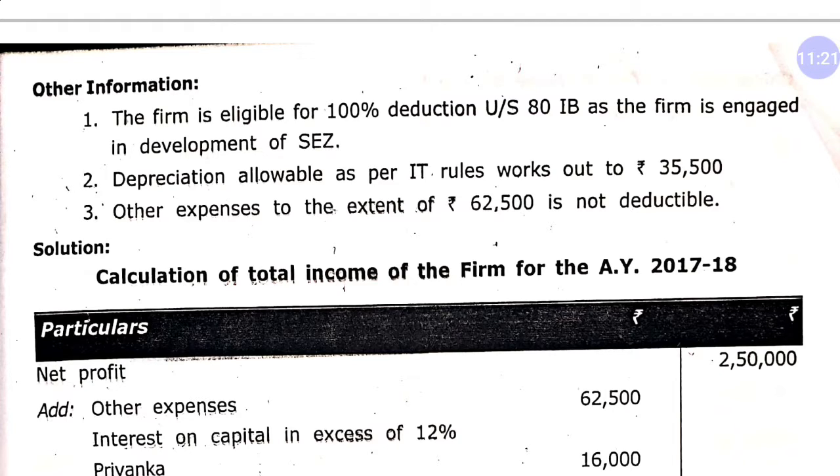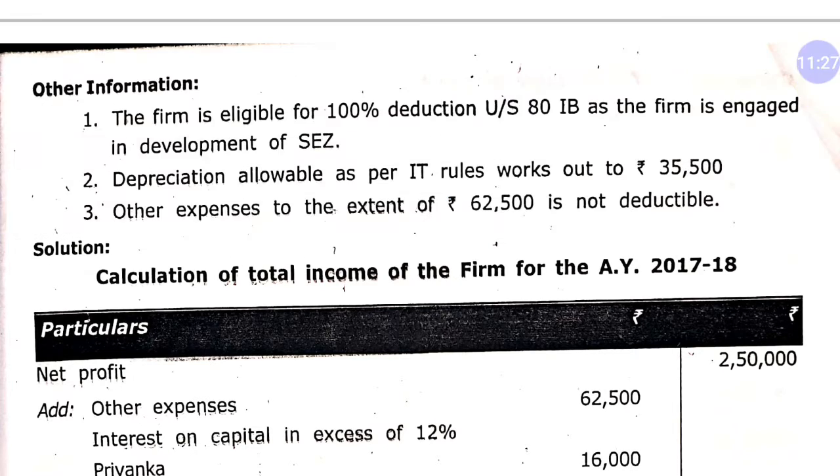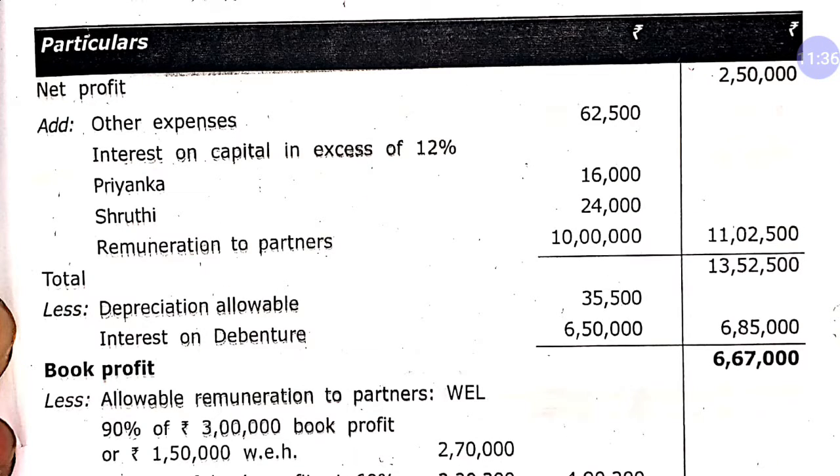The first one is other expenses, which are disallowed to the extent of rupees 62,500. Okay, and as you can see, interest on capital in excess of 12%: Priyanka 16,000 and Shruti 24,000. So how does this amount come?